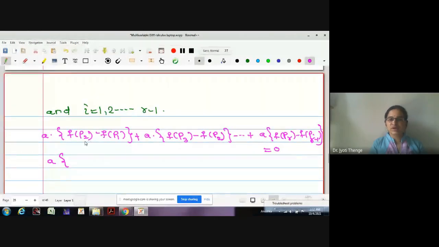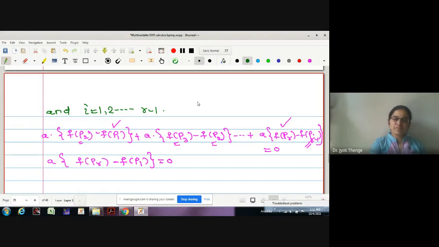This f of p2 will cancel with this. Okay. This f of p3 will cancel with the next term. Is it okay? This pr minus 1 will cancel with its previous. We will remain only with f of pr, this term, and the first terms in a first bracket, that is f of p1. Is it okay?